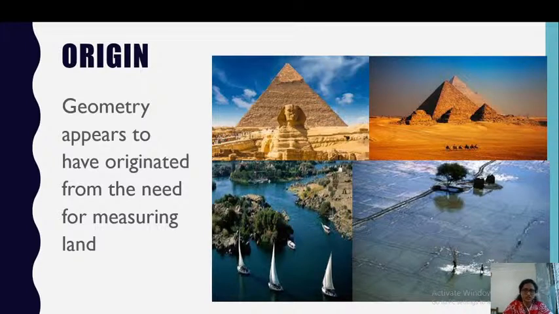In India also, in the case of the Mohenjo-daro excavations, we can see that in our Indus Valley civilization we used so many constructions. All the houses were properly constructed, there were lots of rooms, there was a proper drainage system, and the roads were parallel. So from ancient times we were using geometry every day, without actually saying this is mathematics or geometry, but we were practically using it.